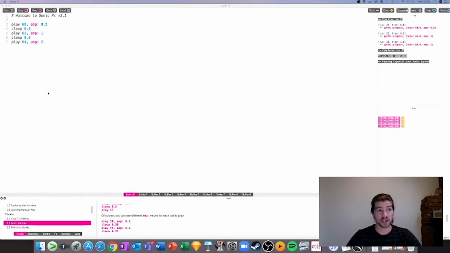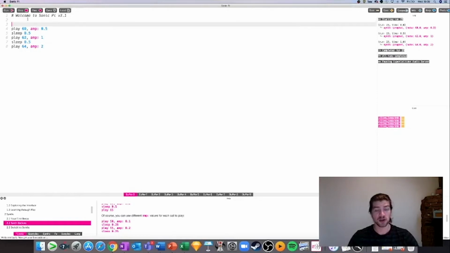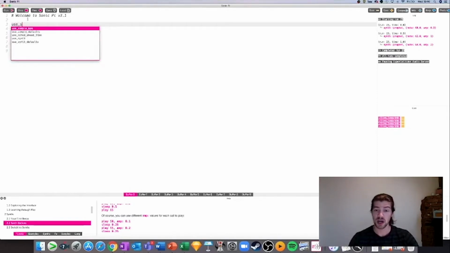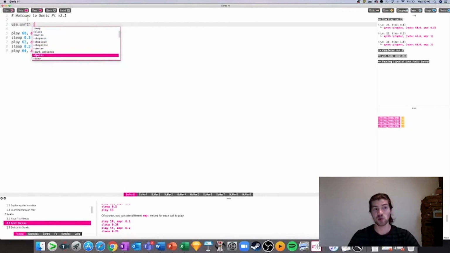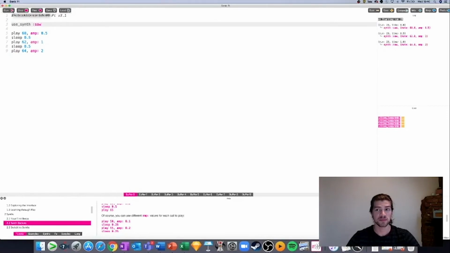So what we're going to do is go to the top of our code and put in a couple of lines, and then type in this new function, use_synth space colon. And you see this drop down menu here. What we're doing here is adding synths, and these are all the synths that we can add. Now synths will make our notes sound different. They'll make it sound better. I'm going to go to this one that I like called saw. Try pressing enter and then pressing run on that. And you hear it sounds very different.